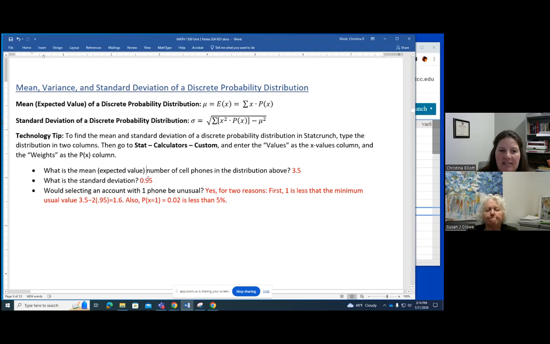Think about it this way: if I randomly pick a cell phone plan, how many phones would I expect to be on it? The average. We always expect average. So on average, the answer is 3.5. Let's look at how to get those.